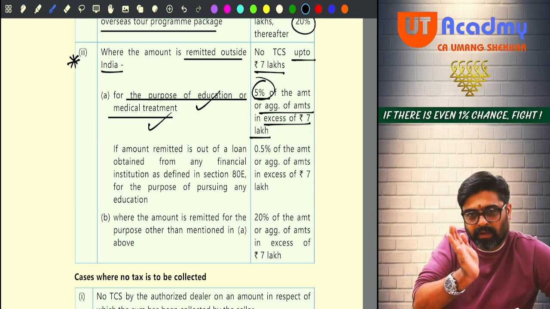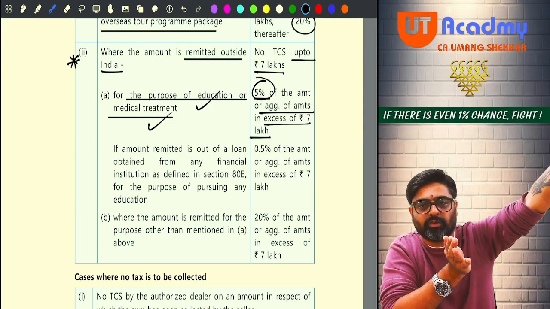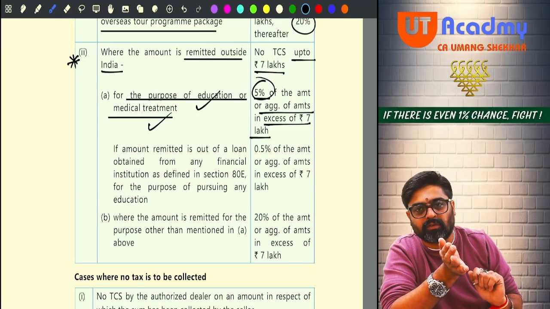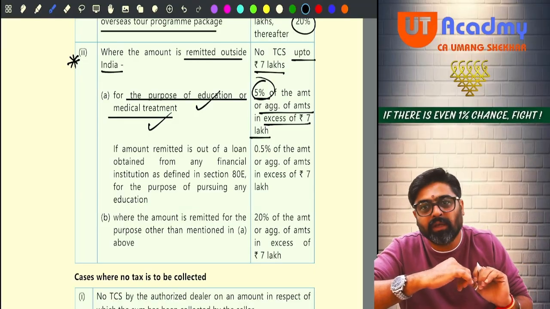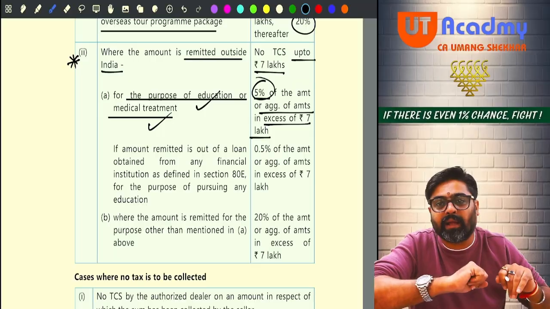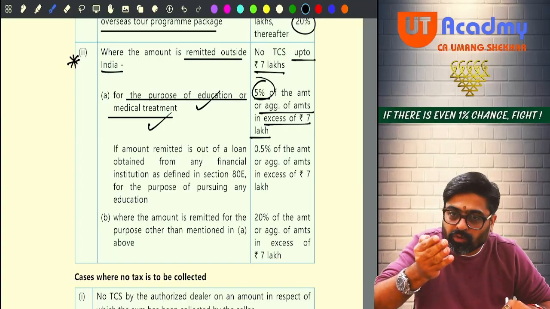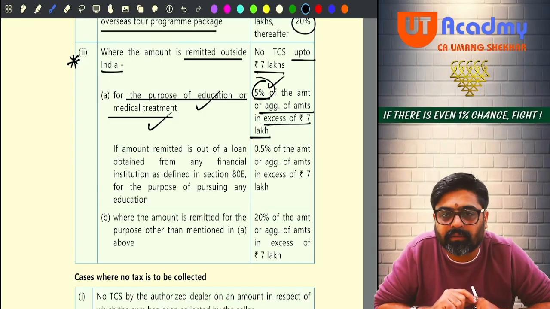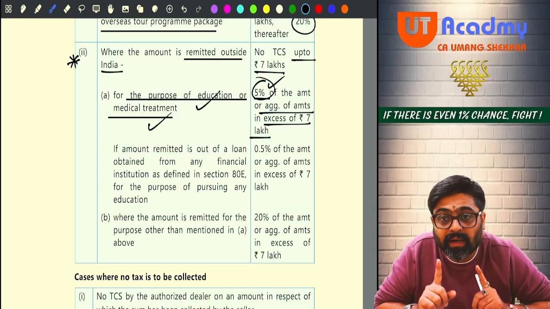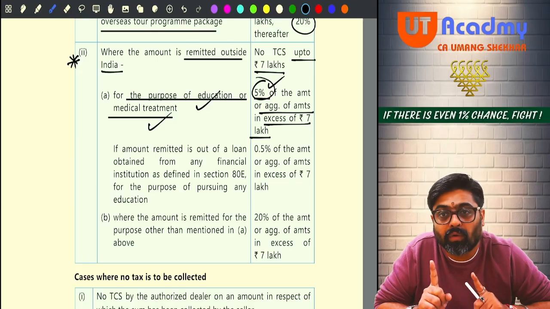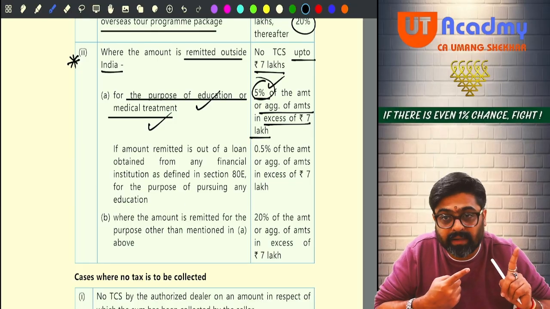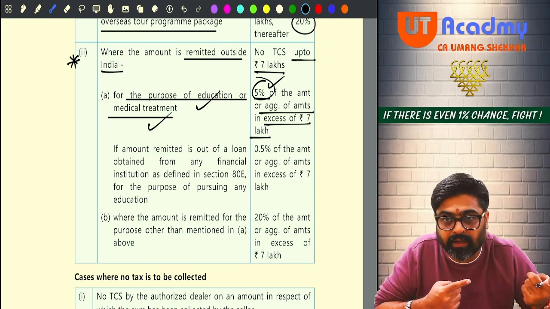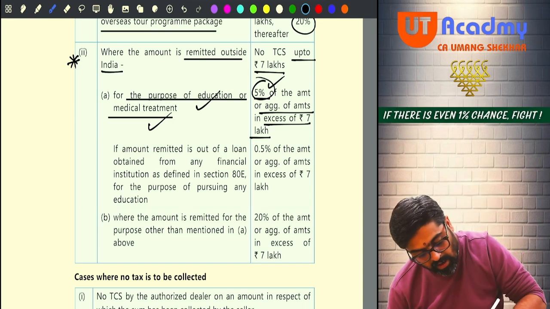So whatever foreign currency you are supposed to use for education outside India, whatever foreign currency you are supposed to use for medical treatment outside India, to buy that foreign currency, how much amount you are using? 10 lakh. Is it more than 7 lakhs? Yes. So anything over and above 7 lakhs, on that how much will be charged? 5%. Okay. But it was only for remittance outside India for education or medical treatment. Yes or no?